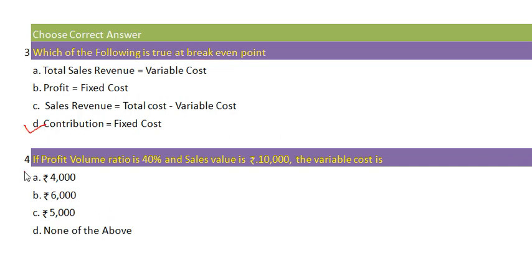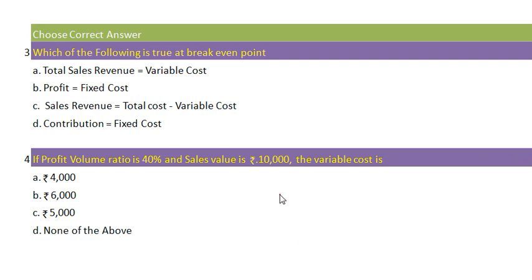Next, number 4: if profit volume ratio is 40% and sales value is rupees 10,000, the variable cost is option A, rupees 4,000; option B, rupees 6,000; option C, rupees 5,000; and option D, none of the above.